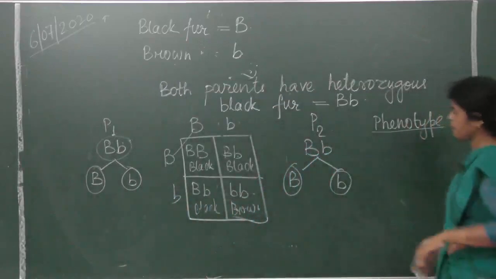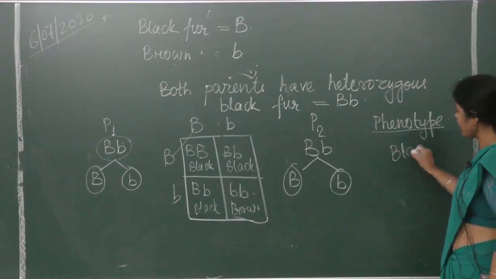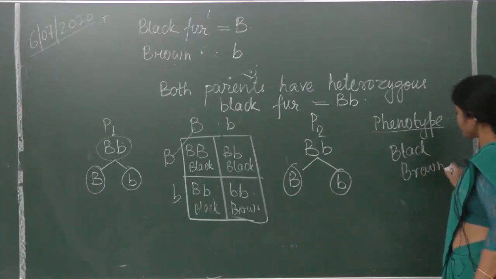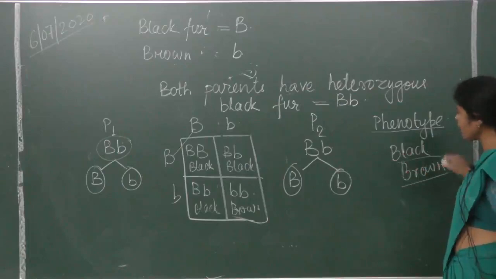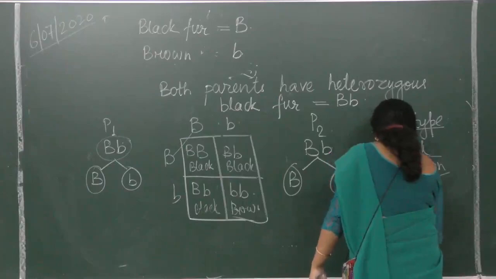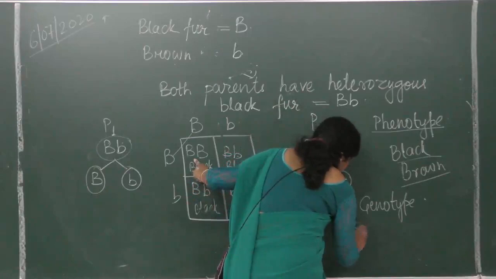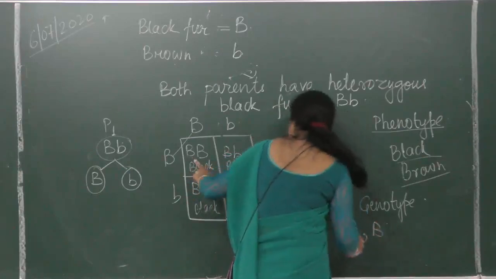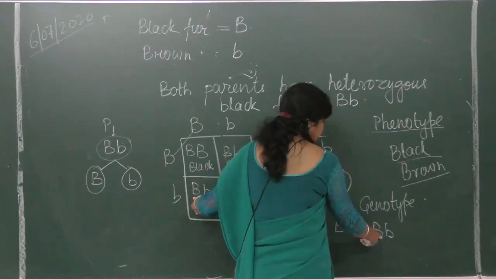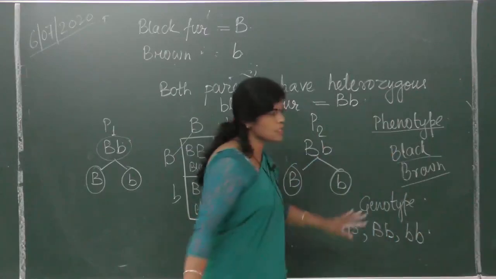All right. So phenotype. Okay. Now what are the phenotypes? Black and brown. The answer is black and brown. Some of the offsprings will have black fur and some will be having brown fur. What will be the genotype? What will be the genotype? Is it clear? The genetic makeup. The genotype will be capital B, capital B, capital B, small b. Is it clear? Capital B, small b we have already written, so we do not repeat. Small b, small b. This is the genotype.